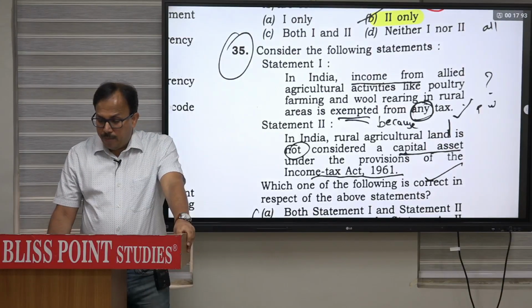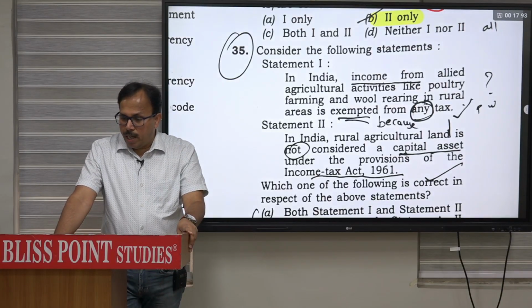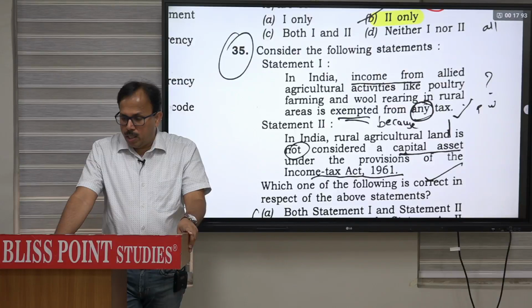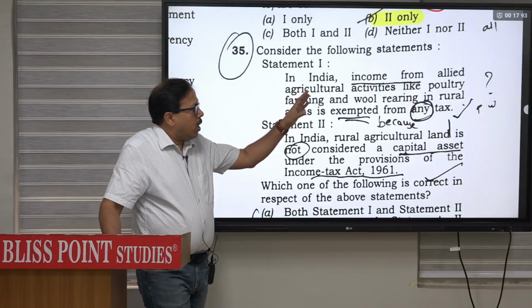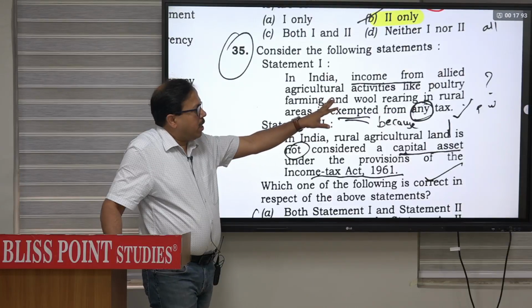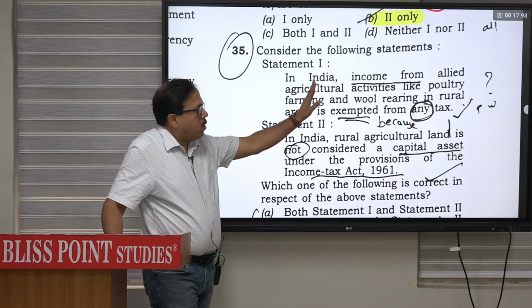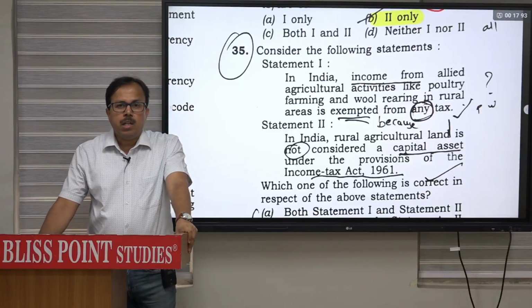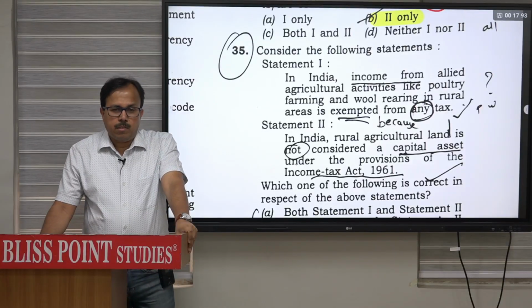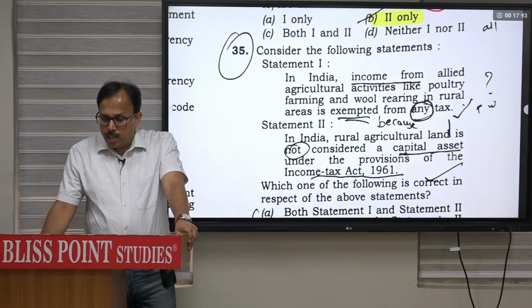Now statement given is, in India, income from allied agricultural activities like poultry farming and wool rearing in rural areas is exempted from any tax. So agriculture and its allied activities, the information given is, they are exempted from the income tax, which is not the case. Poultry and wool rearing is basically included in the tax net. It is not the complete agriculture that is exempted. It is allied we are referring to. So that first statement is incorrect.